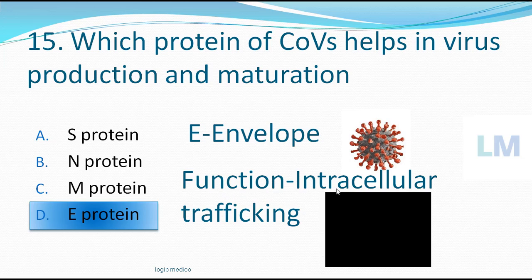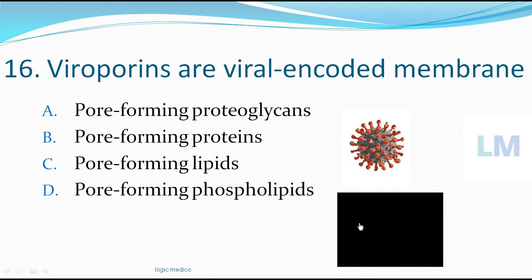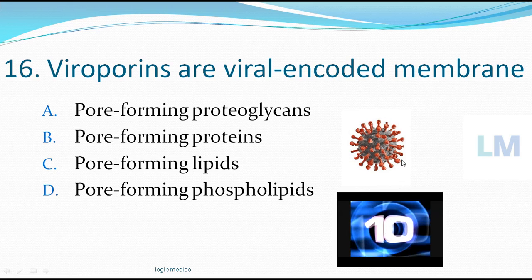It functions also at intracellular trafficking level, where it regulates the amount of genetic material produced and the proteins, various subunits which are produced. Viroporins are viral encoded membranes. So these viral encoded membranes are forming, definitely Viroporins form pore. But where do they form pore? Options: pore forming proteoglycan, pore forming proteins, pore forming lipids, pore forming phospholipids. Your time starts now.